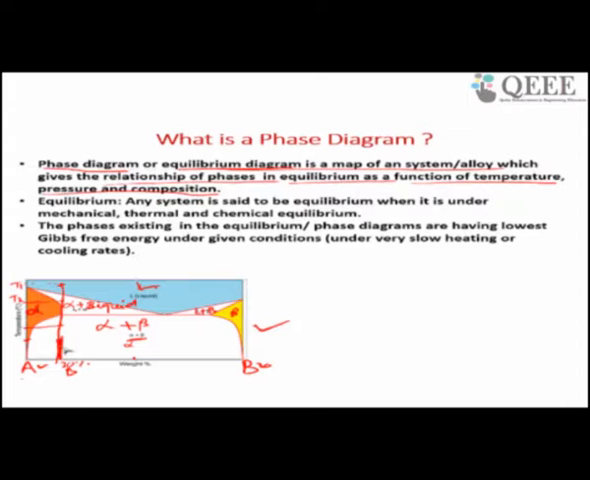So if your alloying is like this, you are not getting a single phase. Now, instead, if your composition is here, suppose this is your B, then in this case you are getting a single phase alpha.